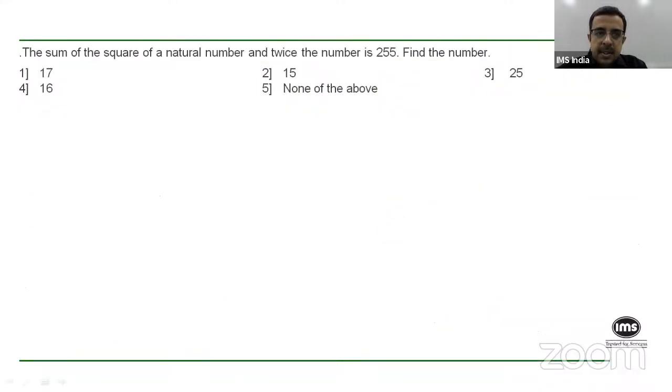All right. Try this question. I think you should be able to read the entire question, so I am not going to spell it out. Try it and tell me what you get.